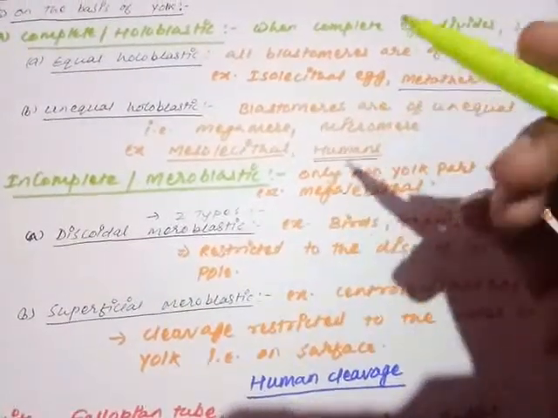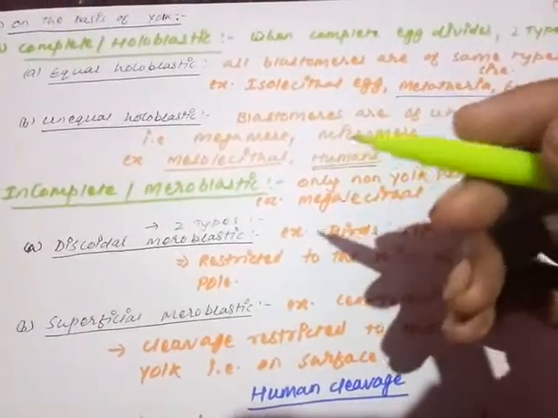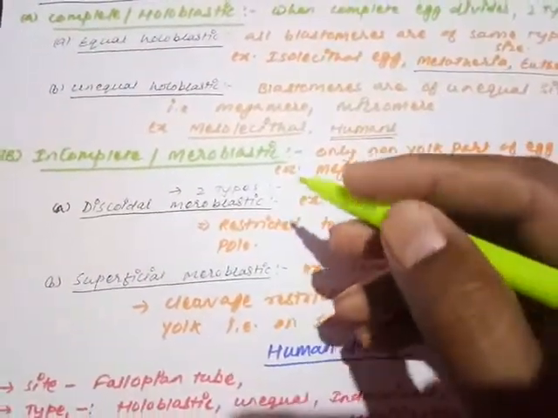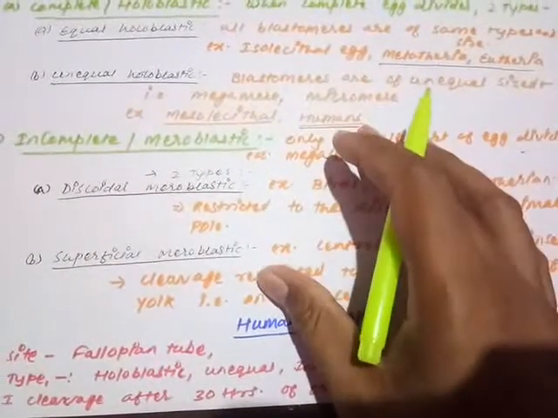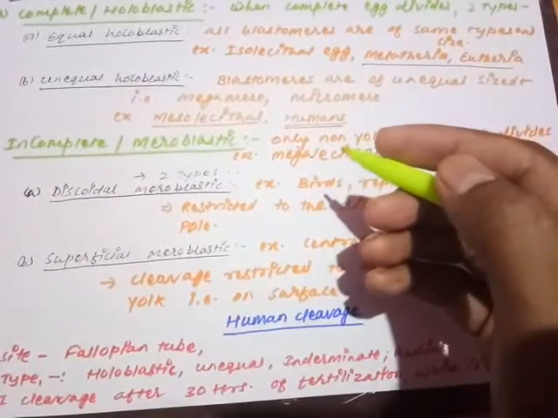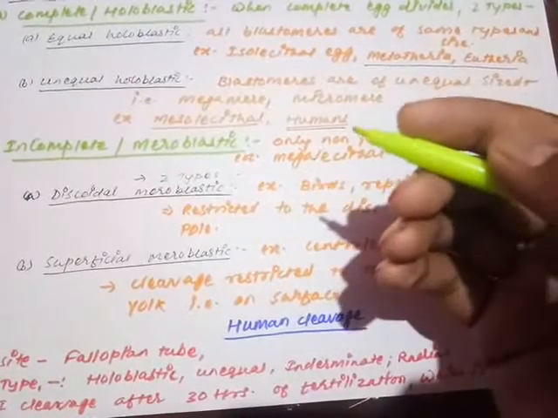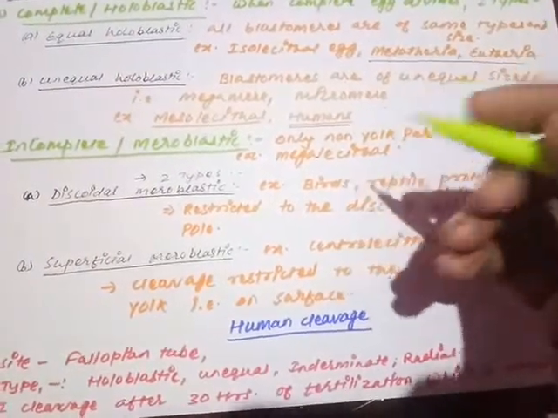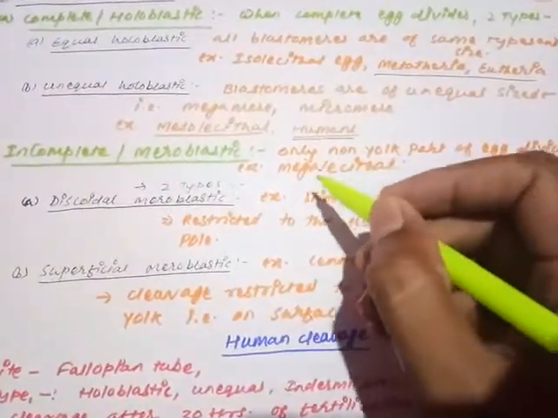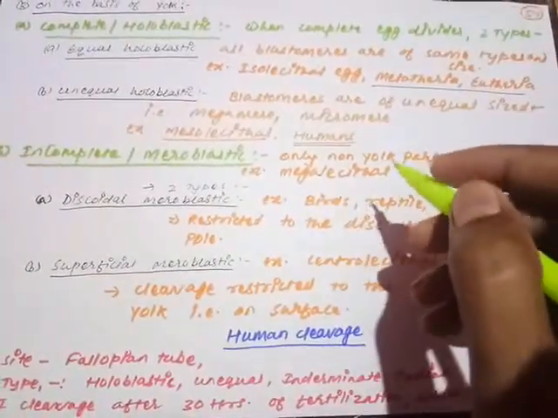Okay, so we have reported two types of cleavage. In the human case, what is happening? Indeterminate, complete holoblastic but unequal cleavage. The second one is incomplete or meroblastic cleavage. What does it mean? When the yolk is present in most of the egg, when the eggs are heavy yolky, large yolky eggs, the yolk has a negative impact. So in the region of yolk, the cleavage will not occur. This is the megalecithal egg. Only the non-yolk part of the egg will divide or undergo cleavage.